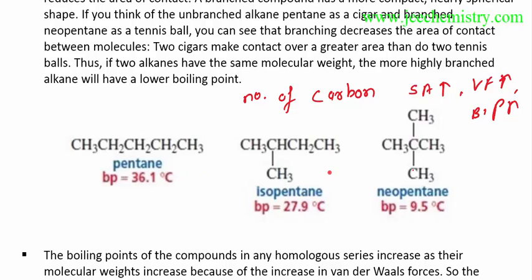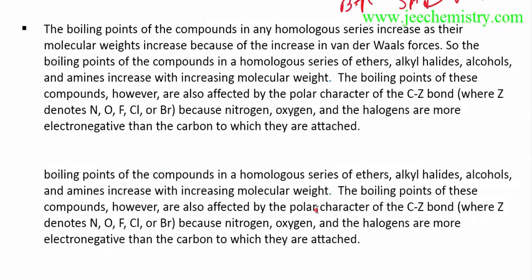The molecular formula is the same, the molecular weight is the same. But this compound has a lower boiling point than this compound. This compound has one branch, and this compound has two branches. As the branching increases, the surface area decreases, so van der Waals forces decrease and the boiling point decreases. That's why this compound has the higher boiling point: 36.1 degrees Celsius, 27.9, 9.5. So as branching increases, surface area decreases, van der Waals forces decrease, and boiling point decreases.